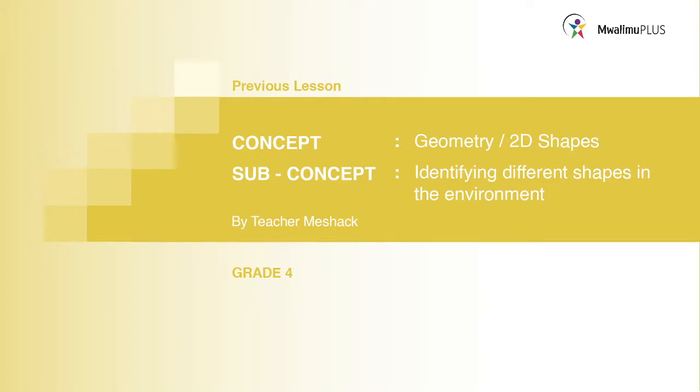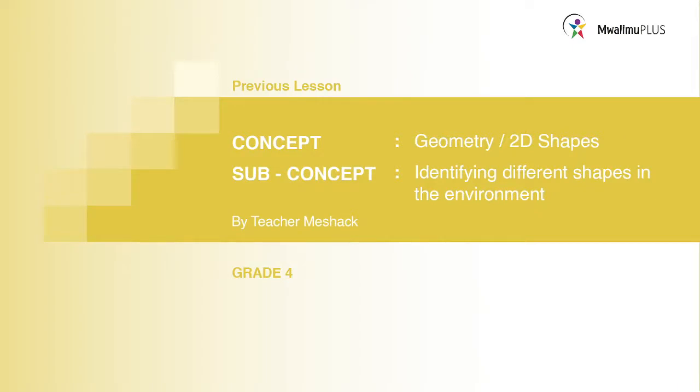Good. We mentioned a square. That's right. What is again? We talked about a rectangle. Or an oval, you have said. Again, we also talked about a triangle. You are right. So we mentioned those types of shapes, and we said that they are found within our environment. For instance, our doors are in which shape? They are rectangular in shape. What about most of our windows? Most of them are in a square shape. So those are the things that we found in our environment, and they are the shapes.